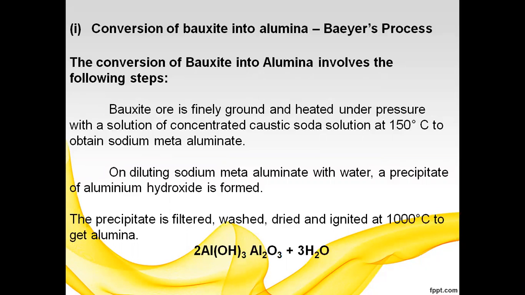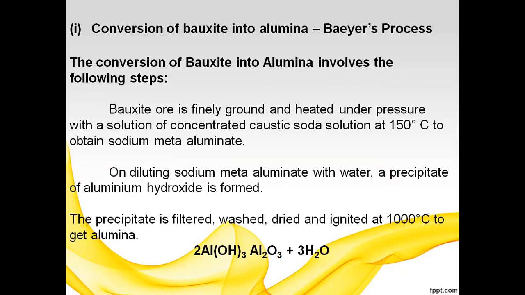So finally we get sodium meta-aluminate. Al2O3 plus 2NaOH gives 2NaAlO2 plus H2O, and 2NaAlO2 is the sodium meta-aluminate.